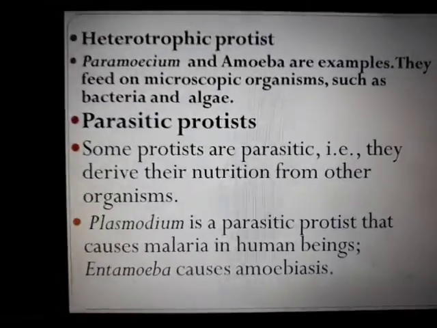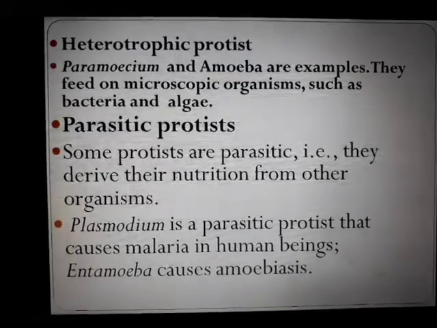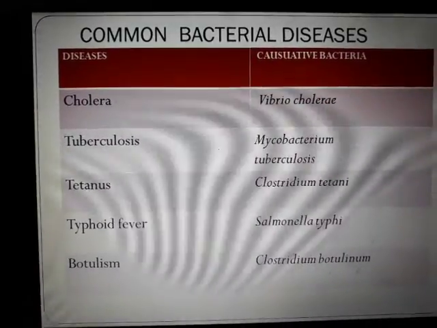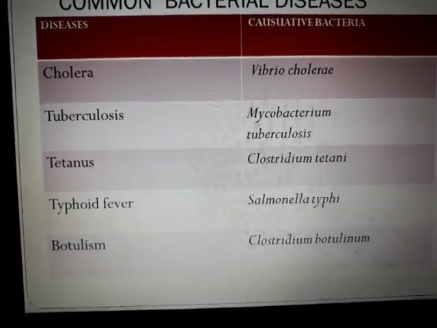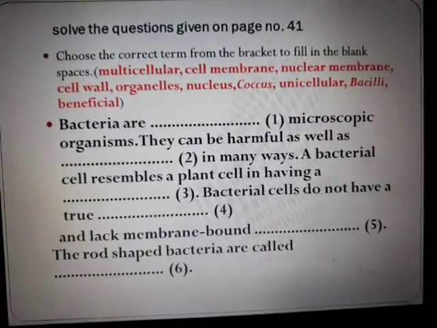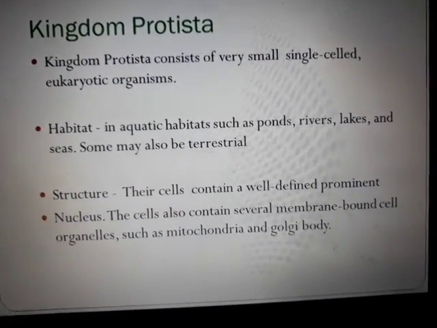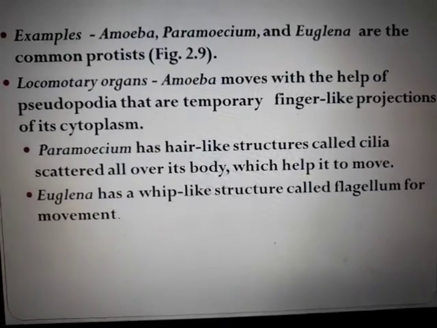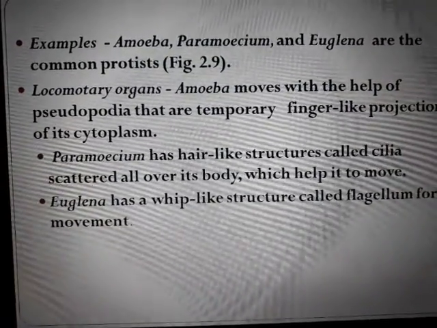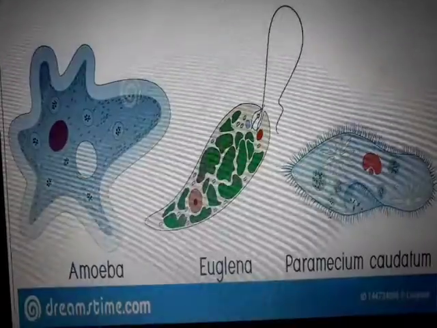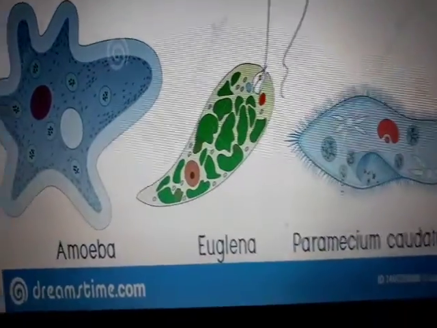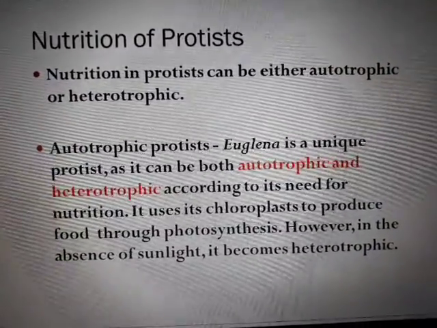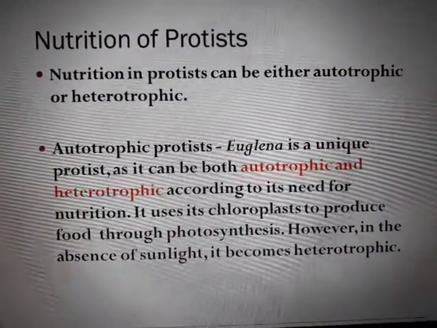Understand? So that is it for today. We have covered a little more today. We have covered the harmful bacteria, the names of these bacteria and the diseases they cause, with a small exercise. Then we have introduced Protista: what is its structure, what is its habitat. And the examples. We have seen the locomotory organs. We have seen these pictures. Then we have seen from where it actually derives its food.